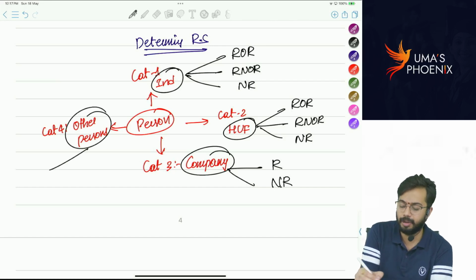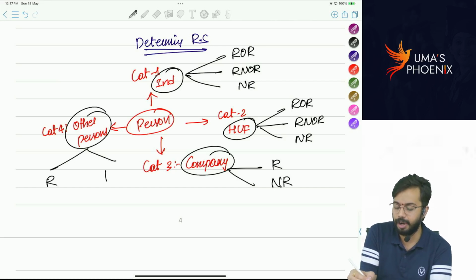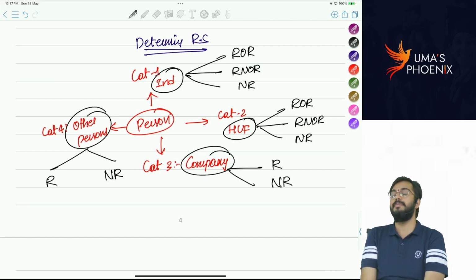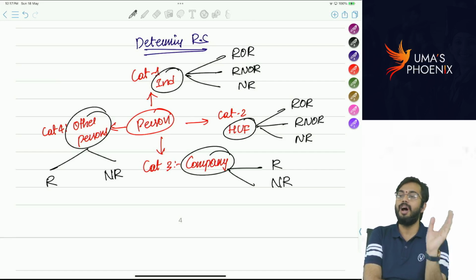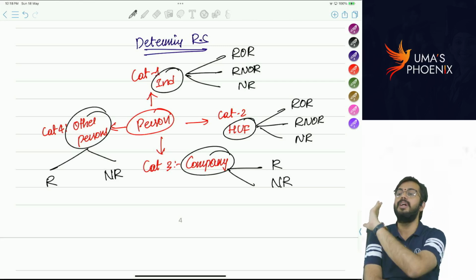Other persons also, they can either become resident or non-resident. That means individual and HUF, these 2 persons have 3 residential statuses. Either they can become ROR or they can become RNOR or they can become non-resident. Company and other category of persons have only two residential statuses. Either they can become resident or they can become non-resident.